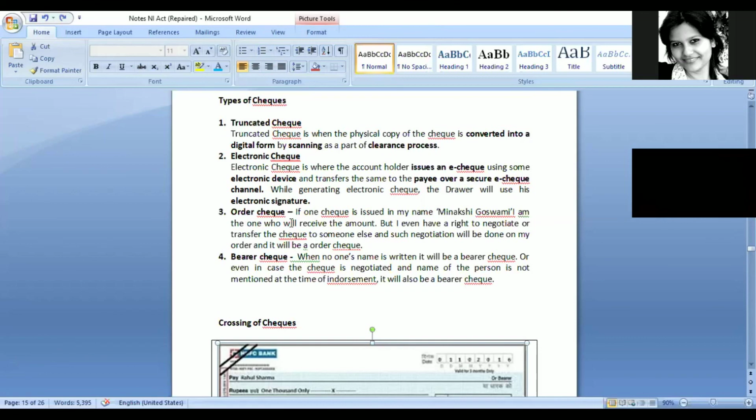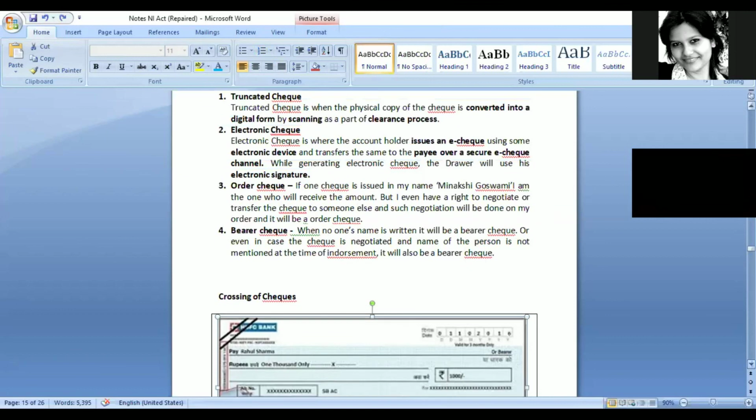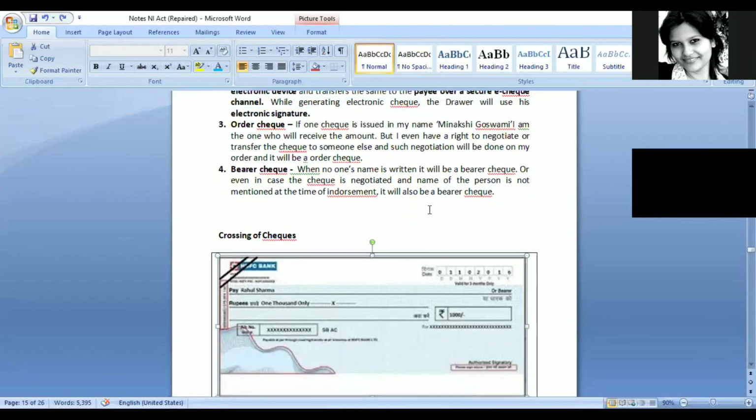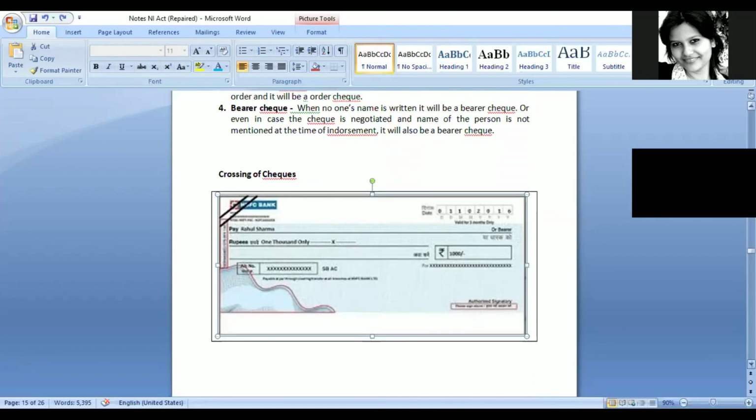So these are the differences: an order check would be when the person is clearly mentioning the name of someone else and then transferring it. But a bearer check would be when the name is not mentioned while issuing the check, or while transferring it, or by way of endorsement, the name of the person is not written. So Rahul Sharma wants to transfer it. He has just put his signature without mentioning to whom he wants to transfer this particular check of 1000 rupees.